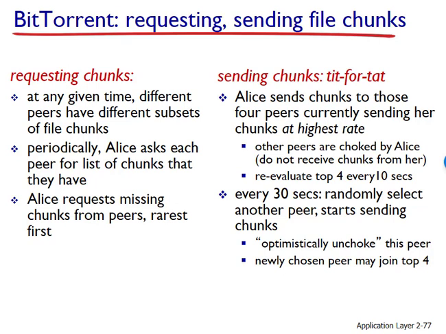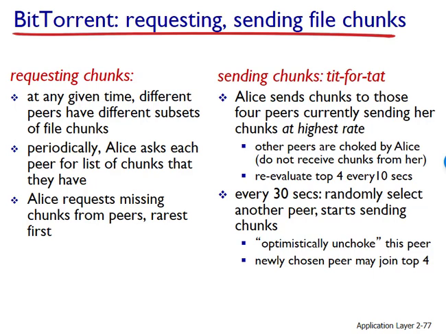Importantly, every 30 seconds, our peer picks one additional neighbor at random and sends it chunks. In BitTorrent lingo, that new neighbor is said to be optimistically unchoked. Because our peer is sending data to the new peer, our host may become one of that neighbor's top 4 uploaders, in which case it would start to send data back.